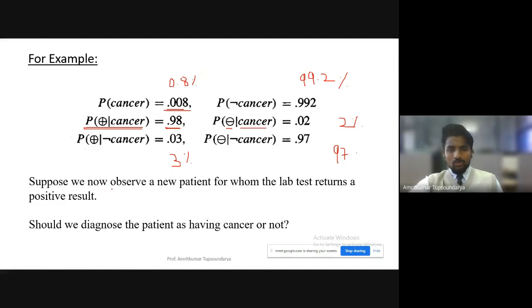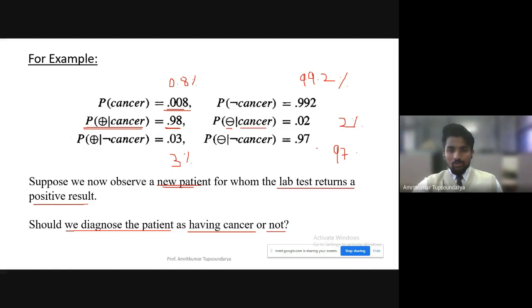Now we observe a new patient. This is the prior information that we have, this is the data that we have, the prior knowledge. Now suppose we observe a new patient, a new record, for whom the lab test result is positive. Now, should we diagnose the patient as having cancer or not? That becomes the question: do we have to diagnose the patient as having cancer or not?